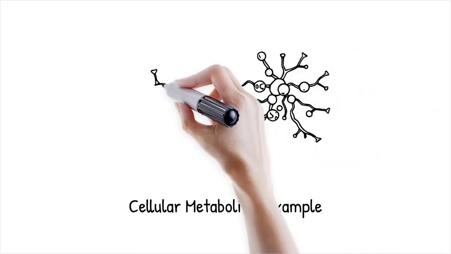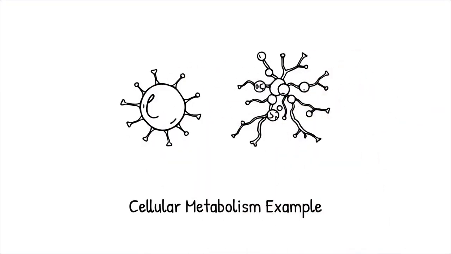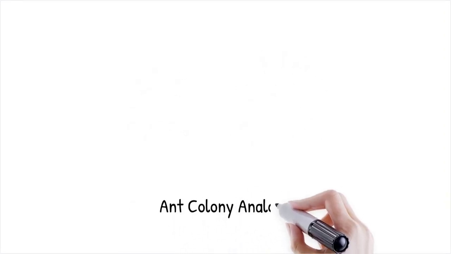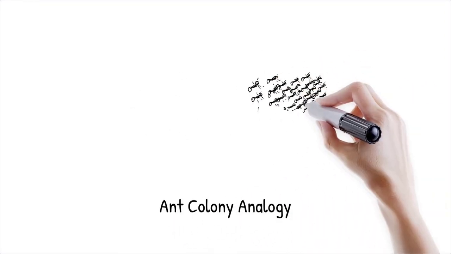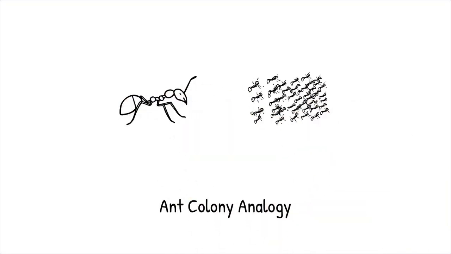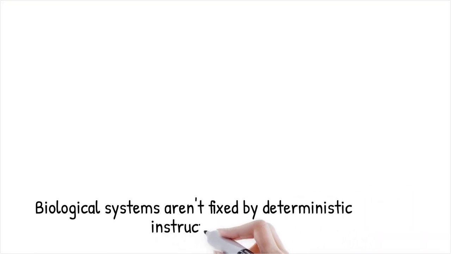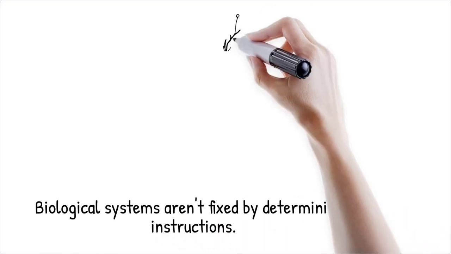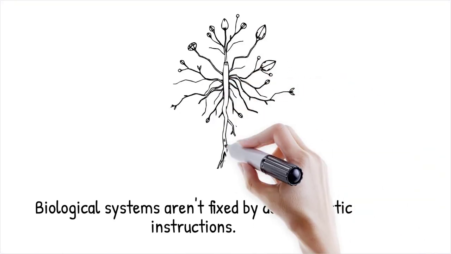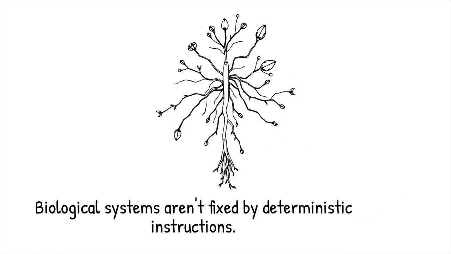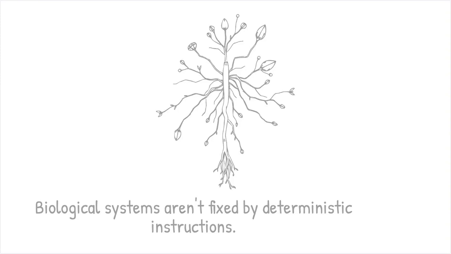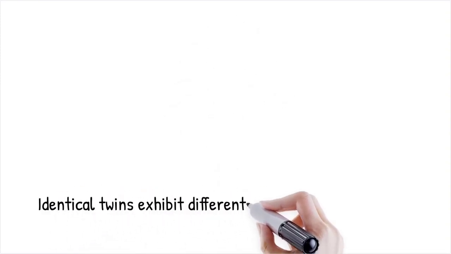Cellular metabolism, for example, follows different rules at the single-cell level than in multicellular organisms, making simple scaling ineffective. Studying the behavior of a single ant does not predict how an entire ant colony will organize and function. Reductionism suggests that biological systems follow a deterministic set of instructions that define their mature state, yet biological development is shaped by environmental influences, random mutations, and self-organization, leading to significant variation. This makes it impossible to determine a fixed outcome from an initial state.